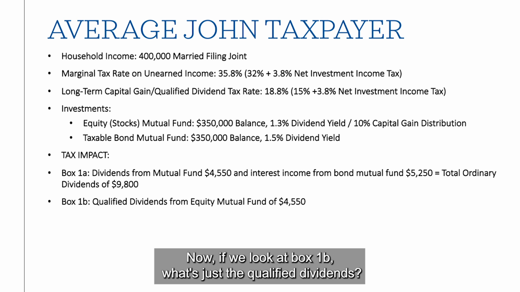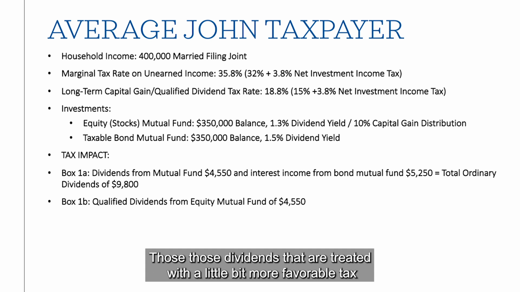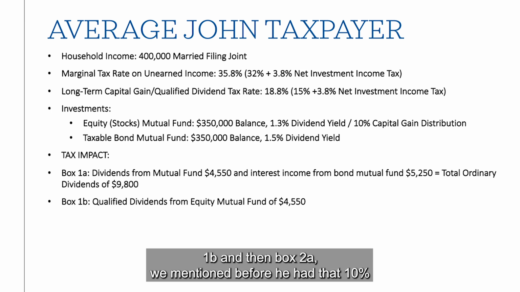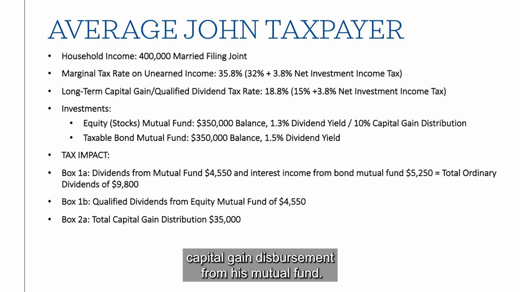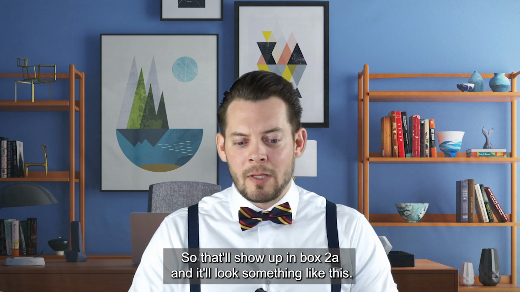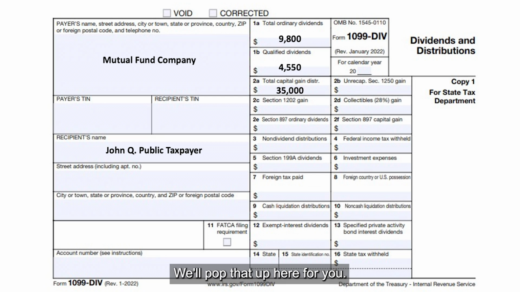Now, if we look at box 1B, what's just the qualified dividends, those dividends that are treated with a little bit more favorable tax treatment from that equity mutual fund? That's $4,550. So that just goes in box 1B. And then box 2A, we mentioned before, he had that 10% capital gain disbursement from his mutual fund. And so 10% of $350,000 is $35,000. So that'll show up in box 2A. And it'll look something like this. Bing, bing. So pop that up here for you.